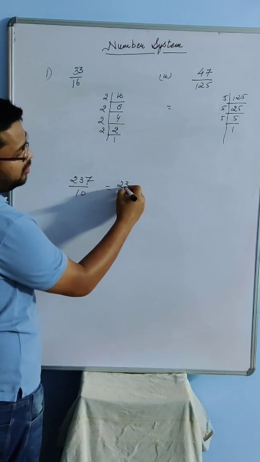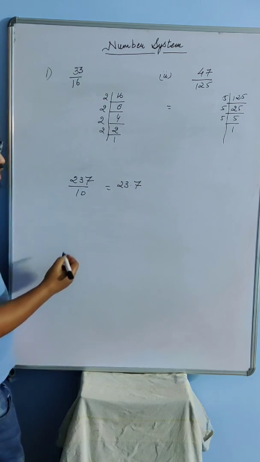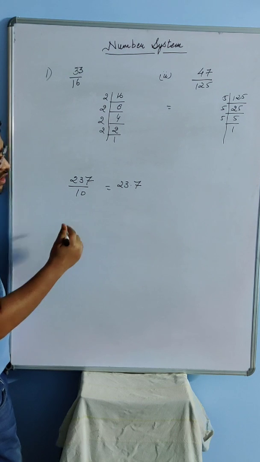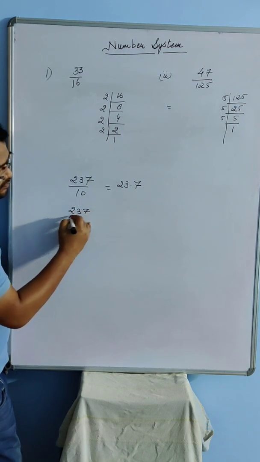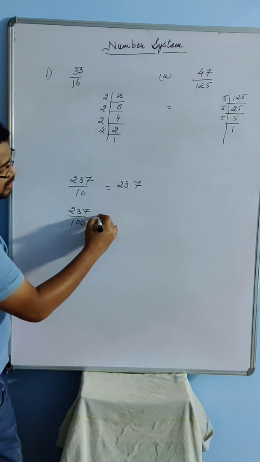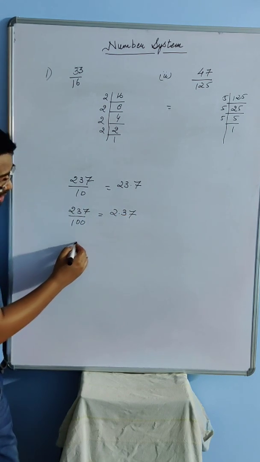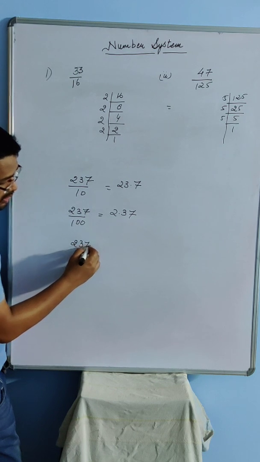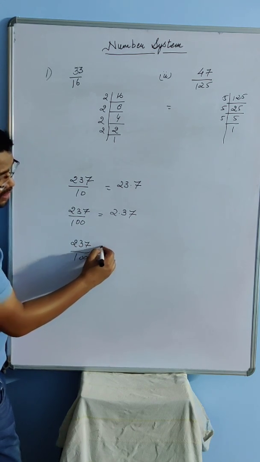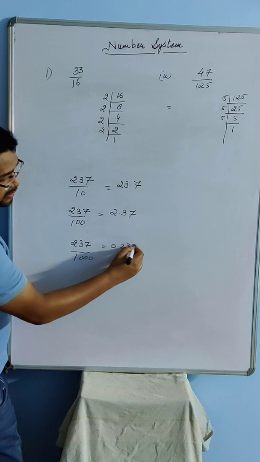That is 23.7. If I divide it by 100, I'm going to get 2.37. If I divide it by 1000, I'm going to get 0.237.